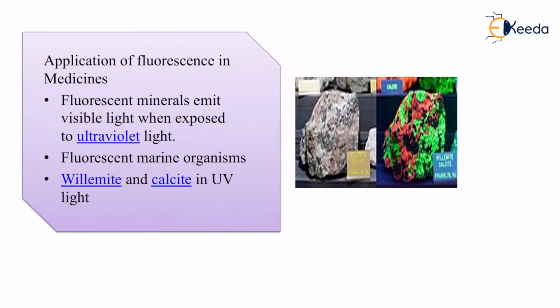But when this plain rock, which is made up of willemite and calcite, is exposed to the UV light or the UV radiations, it changes its color and it is emitting a visible light. If you see the picture on the right-hand side, you can see a fluorescent green or a neon green with parts of red in it. This is emitted because of the ultraviolet light exposure.